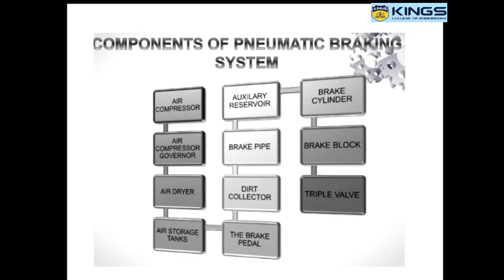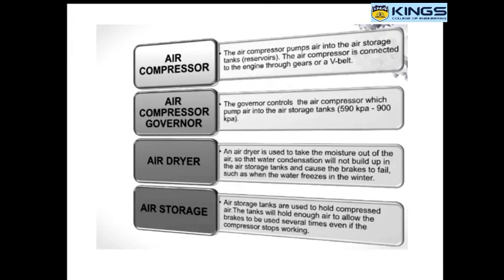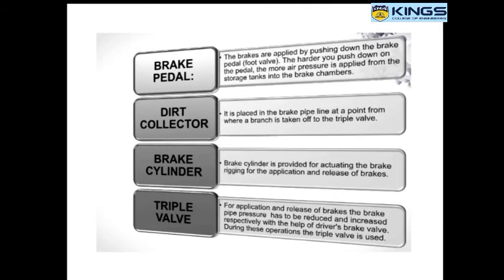The air compressor is a device which produces compressed air. Governor controls the air pressure. Then air dryer removes the moisture in the air. Then air storage, it is a reservoir. Then brake pedal is an ordinary pedal. When the brake pedal is pressed, it actuates the air in the reservoir. Then dirt controller removes all the dirt from the air.